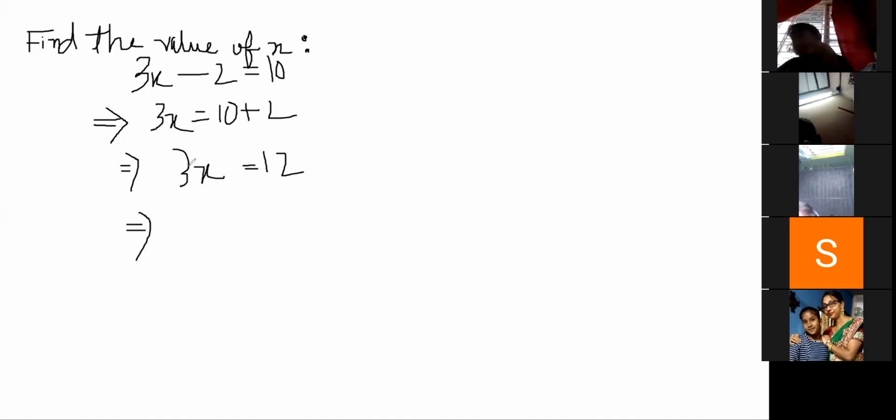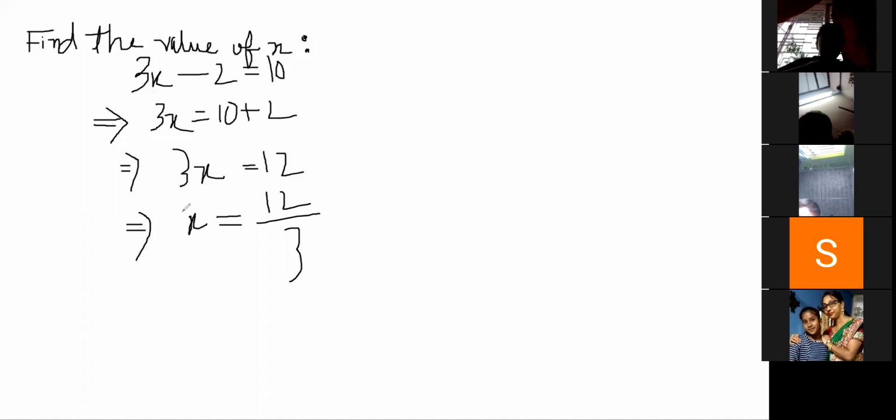So when it goes from the left hand side to the right hand side, it becomes divide. x is equal to 12 by 3. The reverse: if there is a divide, it will become multiply, and if there is a multiply, it will become divide. Is the point clear to everyone?